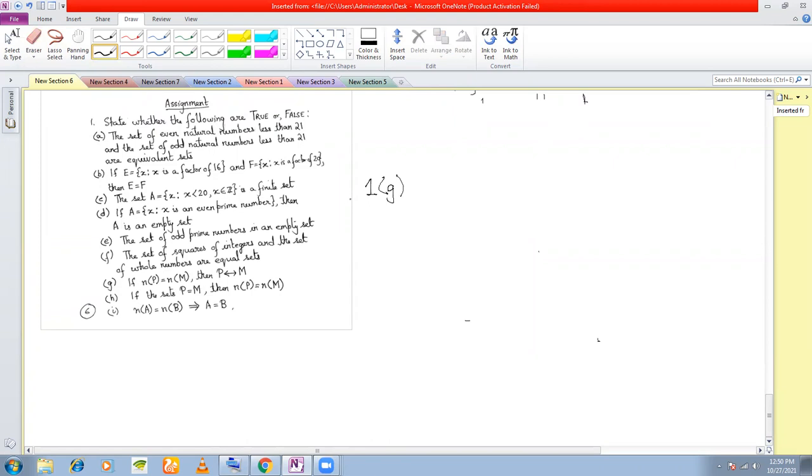Given that the cardinal number of the set P is equal to the cardinal number of the set M, then P is equivalent to M. Is it true? What is the definition of equivalent sets? If two sets have the same number of elements, the same cardinal number, then they are equivalent. Yes, hence this is true. So if you know the definition of equivalent sets, you know this is true.